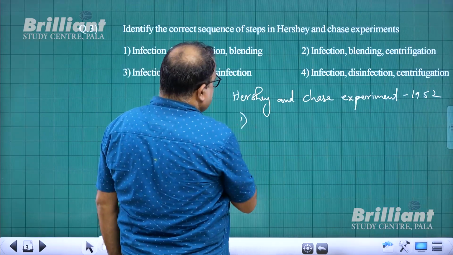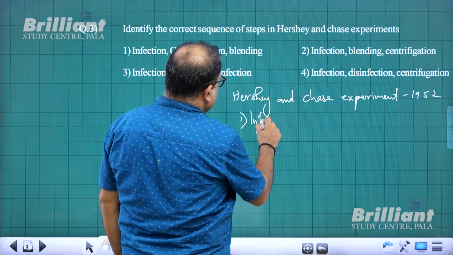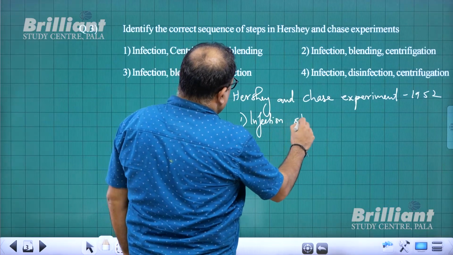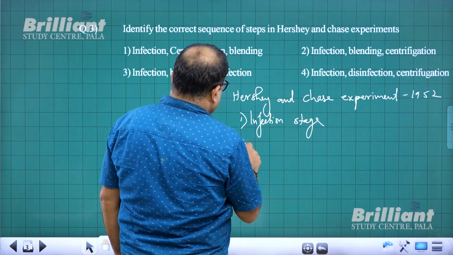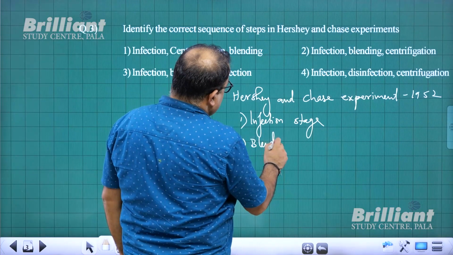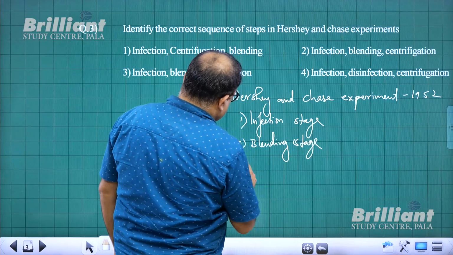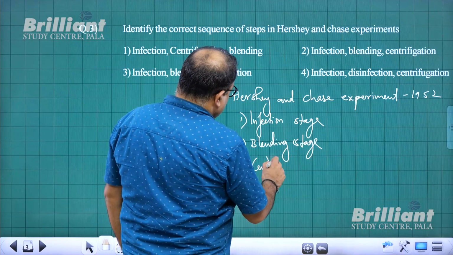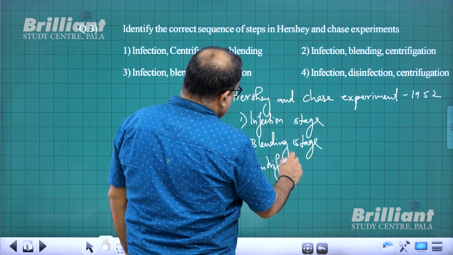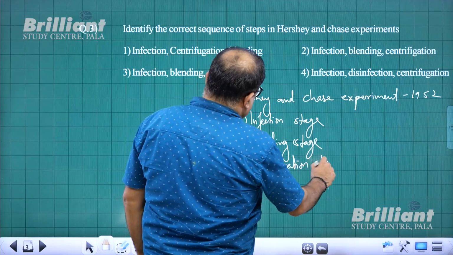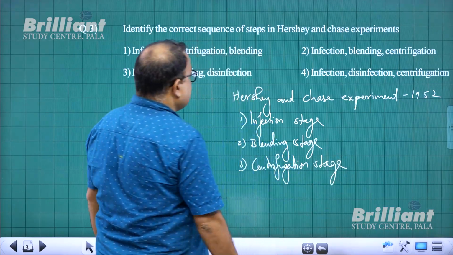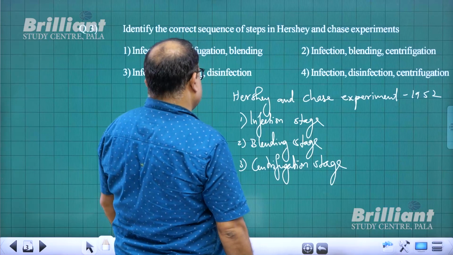There are 3 stages in the experiment: infection stage, blending stage, and centrifugation stage.